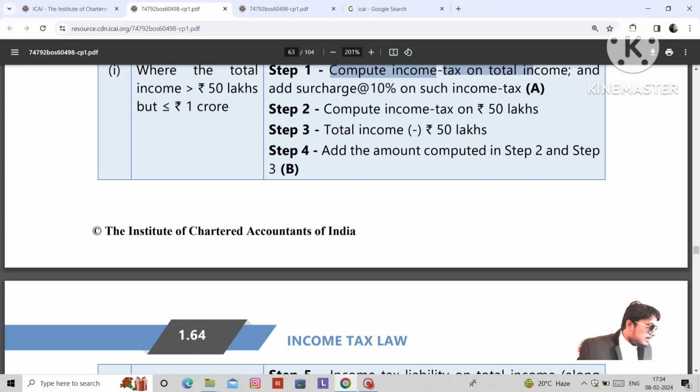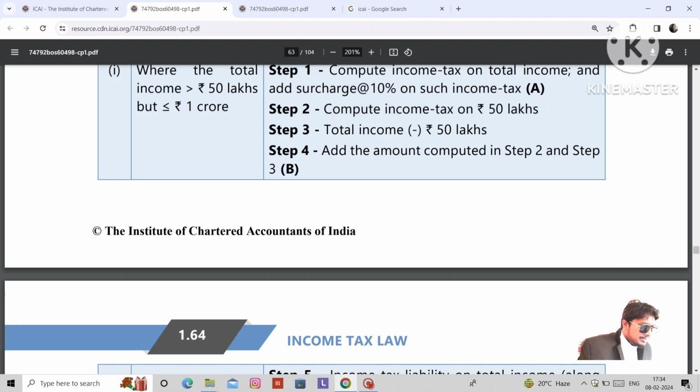They are saying the same. Compute income tax on the total income and add surcharge of 10% on such total income; that is referred to as A. Take that one as A. Then compute income tax on 50 lakhs.